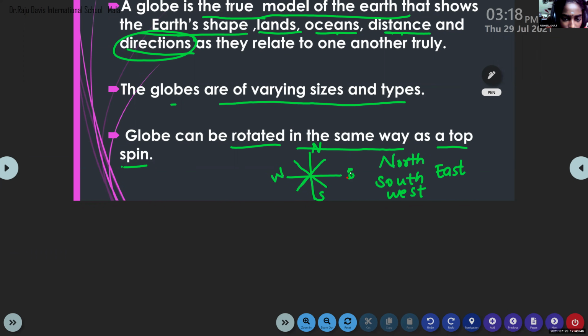What are the 4 sub-directions? Northwest, northeast, southwest, southeast. So these are the 4 sub-directions or intermediate directions.